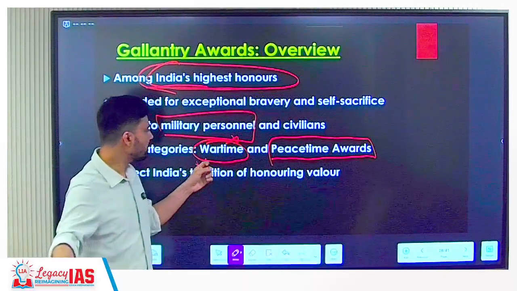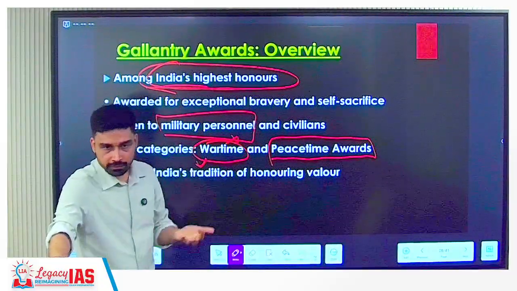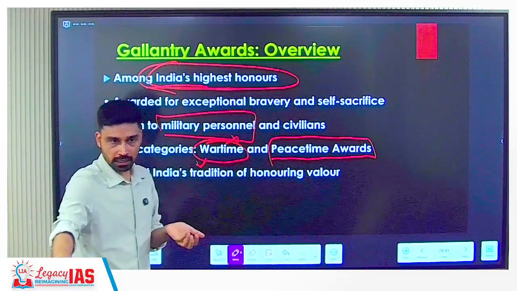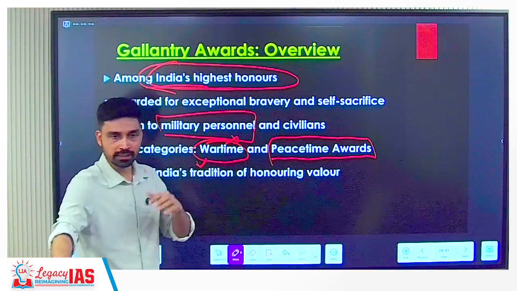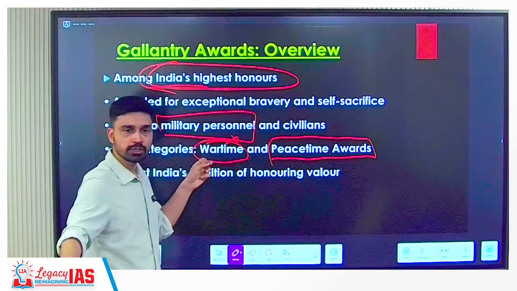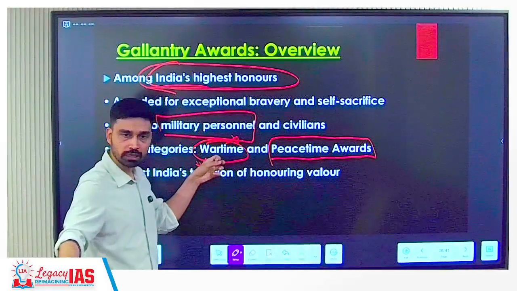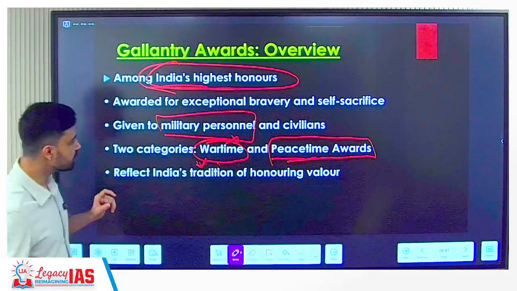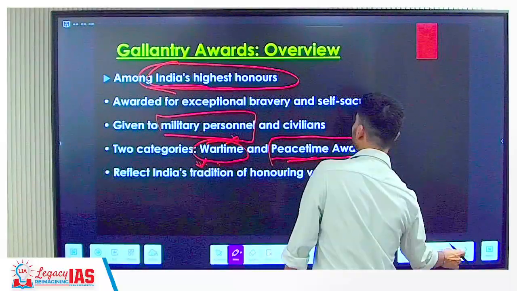What is the difference? Here the award is given if you are fighting the enemy. Suppose Pakistan attacked India. In 1999 we had the Kargil war, or after that also many times we have seen fire being exchanged. In that case, if someone dies or shows courage, bravery, what kind of award is given? Wartime award. Apart from that, you have peacetime awards as such. These reflect India's tradition of honoring valor or courage.